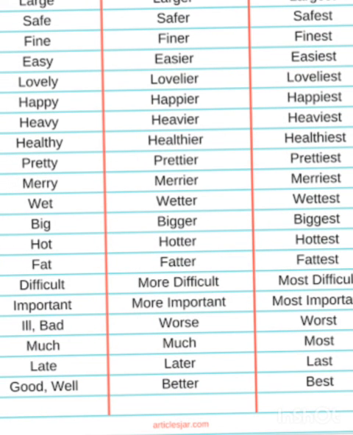Wet, wetter, wettest. Big, bigger, biggest. Hot, hotter, hottest. Fat, fatter, fattest. Difficult, I already said this, more difficult and most difficult. Important, more important, most important. Ill or bad are positive forms. Ill, worse, worst, or bad, worse, worst. Much, more, most. Late, later, last. Good, better, best, and well, better, best. So for good and well it will be better and best.